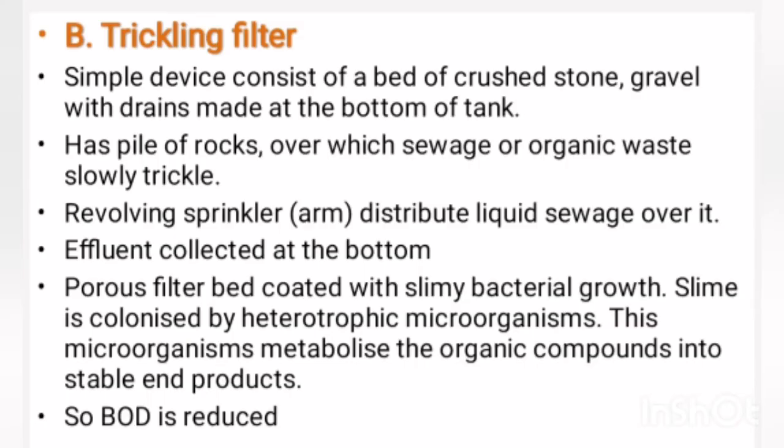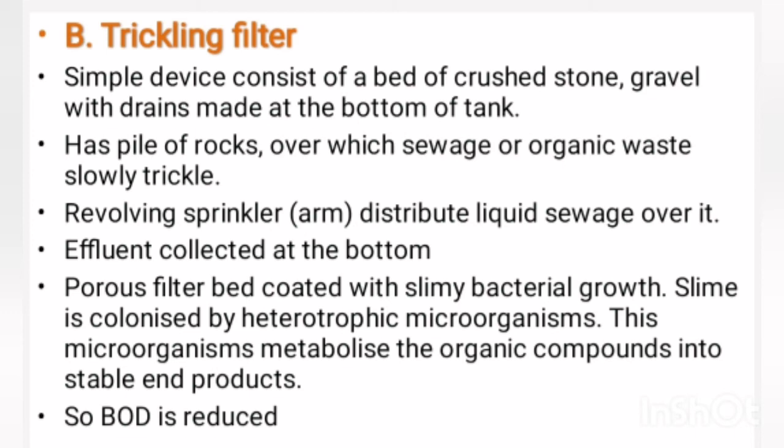Trickling filter. It is also an aerobic secondary treatment method, and it is a simple sewage treatment device. A trickling filter consists of a bed of crushed stone, gravel or other material with drains made at the bottom of the tank.